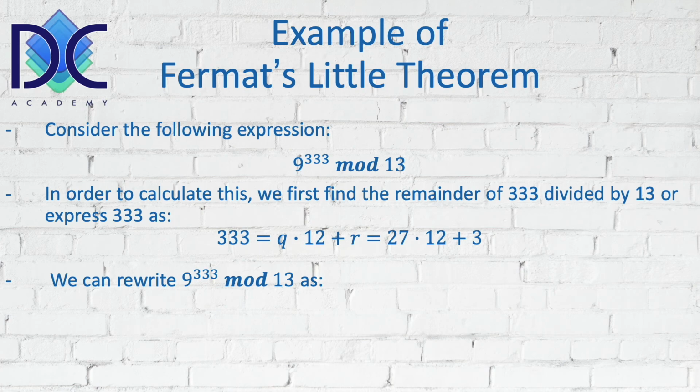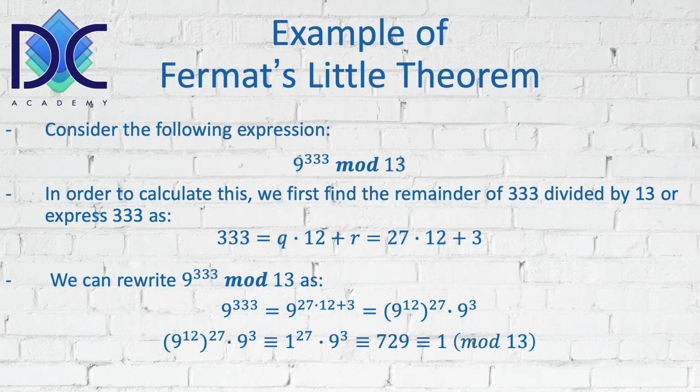Now we can rewrite 9 to the power 333 modulus 13. 333 is 27 times 12 plus 3, so 9 to the power 333 is 9 to the 12th to the power 27 multiplied with 9 to the power 3.